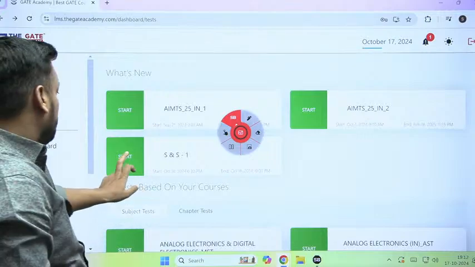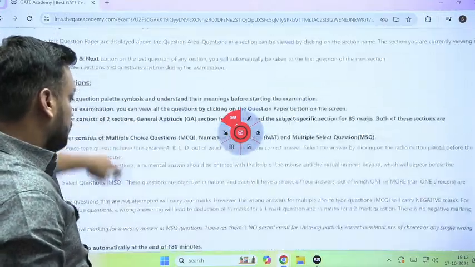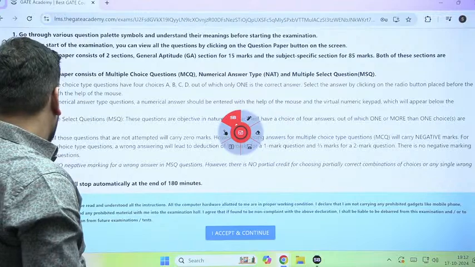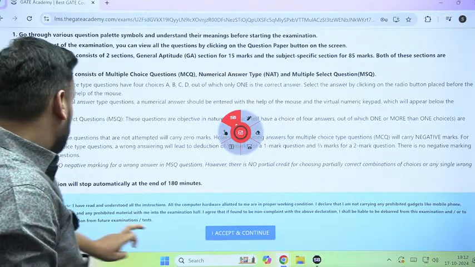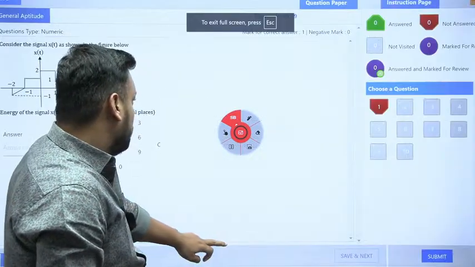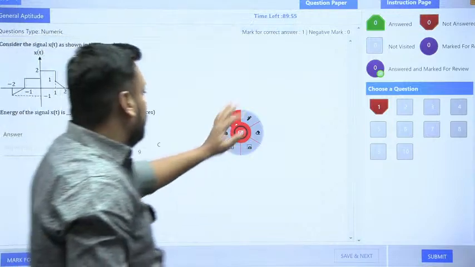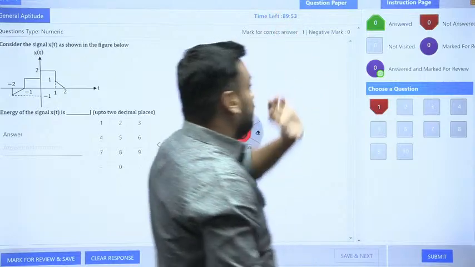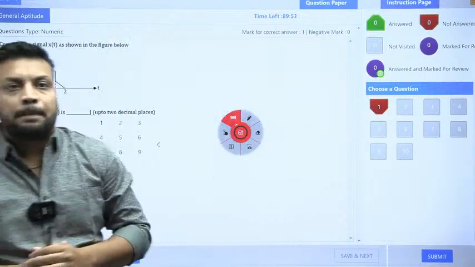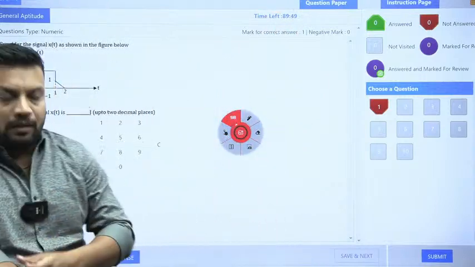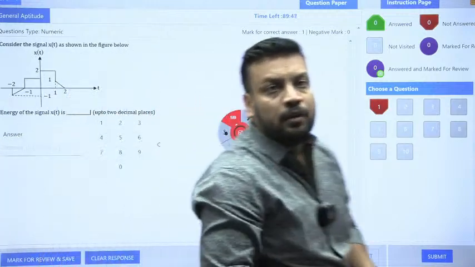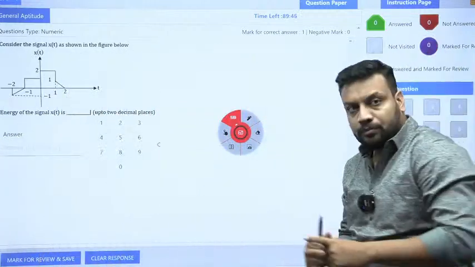Okay. So, when I start the test, first I will write my sign here. Then I say, okay. So now guys, my question started, and here the timer also started. Okay, so this is how your portal looks like. So here's question number 1.